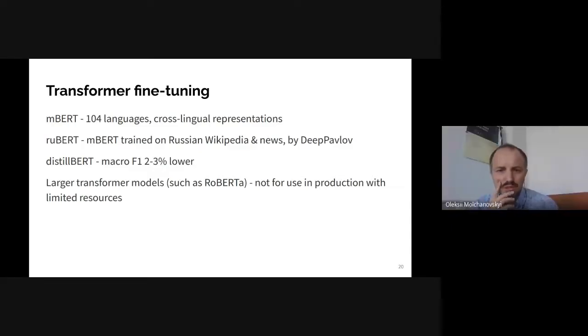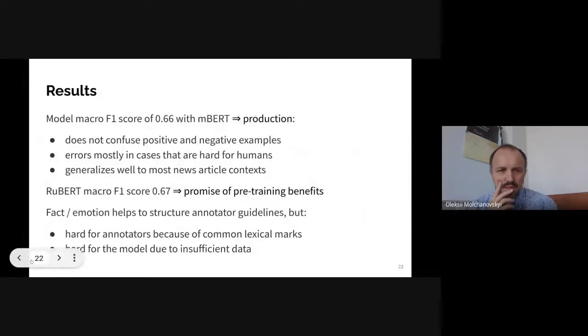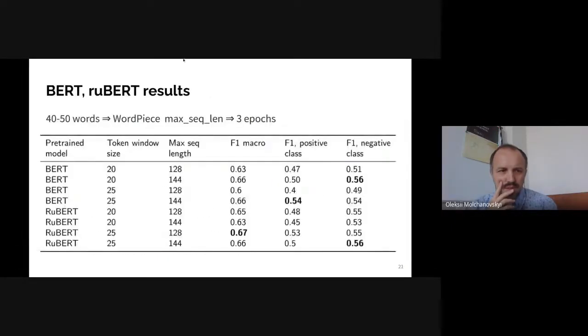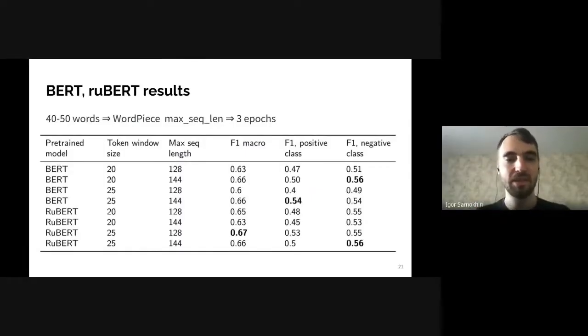So may you switch back to the results table, Iuliia? Yes, of course. I'm curious whether this difference between RuBERT and mBERT was significant. No, it was not significant, and I think we tried to show this. The main difference is in optimal hyperparameters such as token window size and the length of sequence.